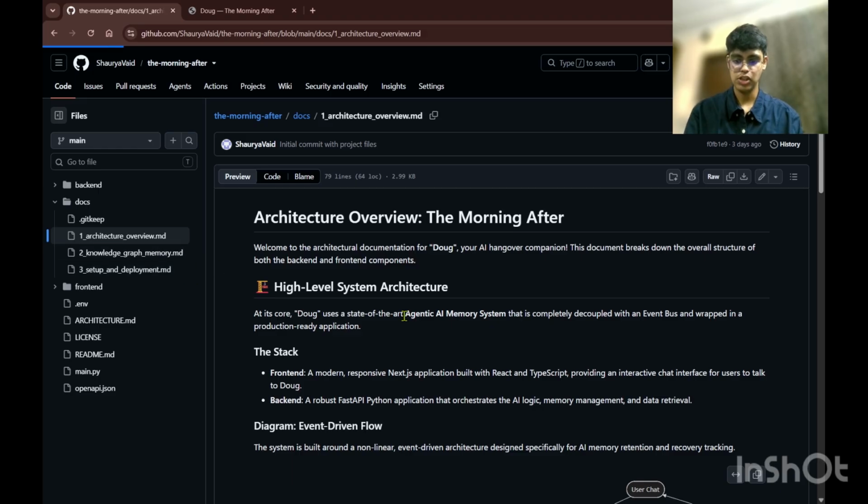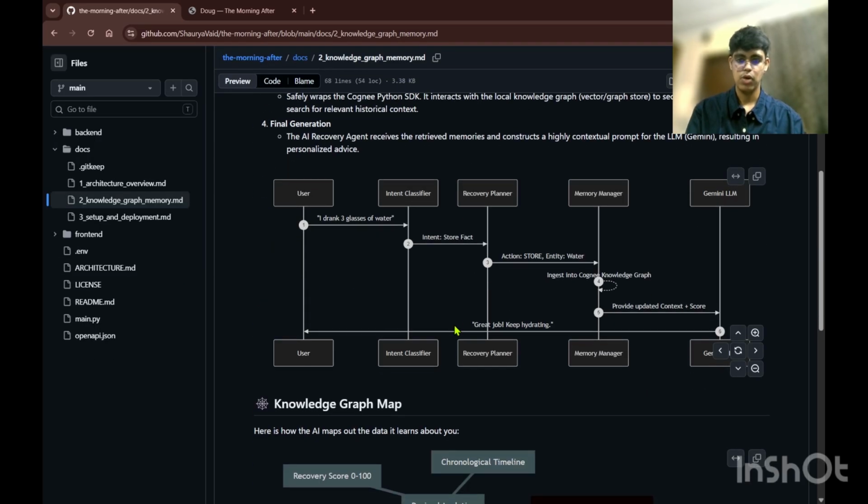So let's move into the knowledge graph. Here we can see in the knowledge graph pipeline, if a user says, I drank 3 glasses of water, the intent classifier tags it as a fact to store. Then the planner outputs a JSON action and stores it. The memory manager writes it into the Cognee graph. Then, and only then, the LLM updates the context and responds, Great job, keep hydrating. That's a graph write in the loop before the reply generates.